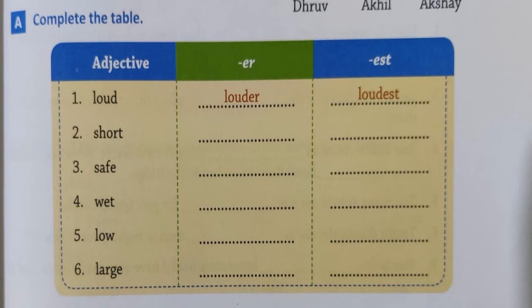Just read. Loud becomes louder when you add ER to it, and then loudest. It's easy, right? So let's do it. Next word, short. Add ER, it will become shorter. And add EST, it will become shortest.